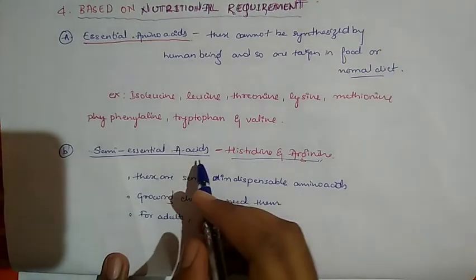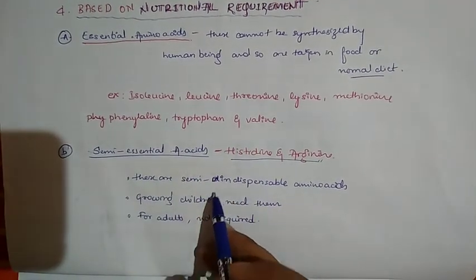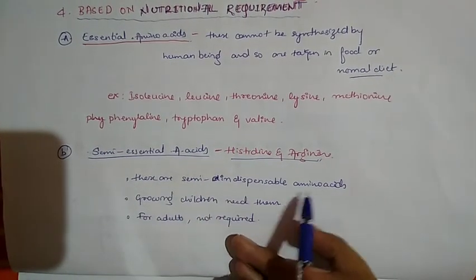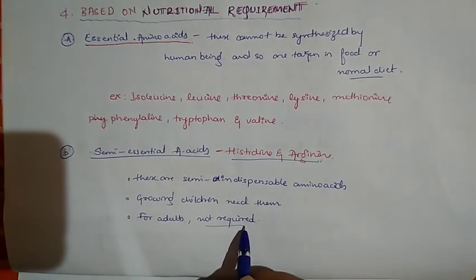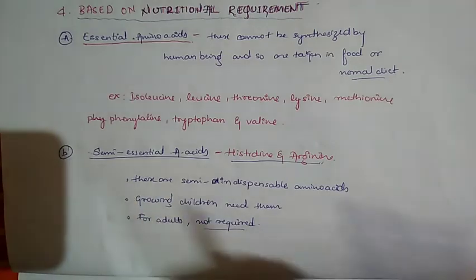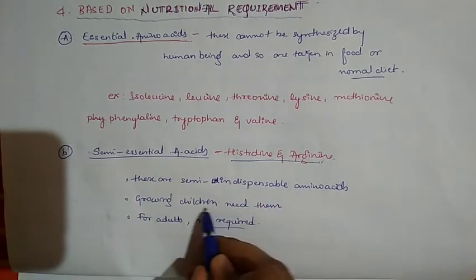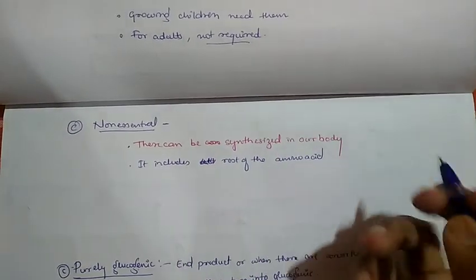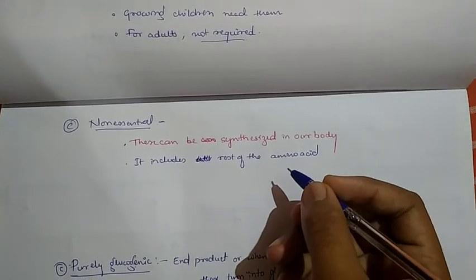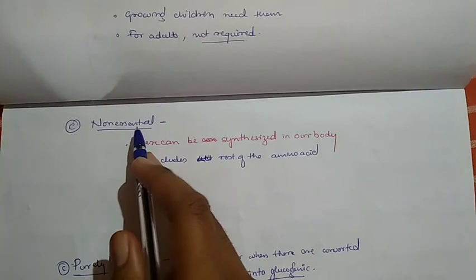Then semi-essential amino acids. These are semi-indispensable amino acids. Growing children need them, and for adults it is not required. So these are semi-essential amino acids which are required for children. At last, the non-essential amino acids. These can be synthesized in our body and they need not be taken in our diet. So these are the non-essential amino acids.